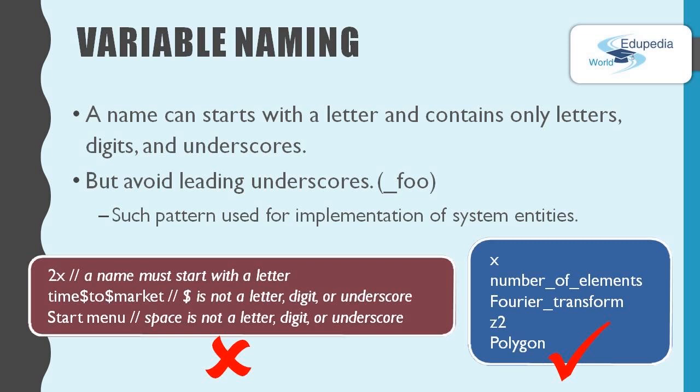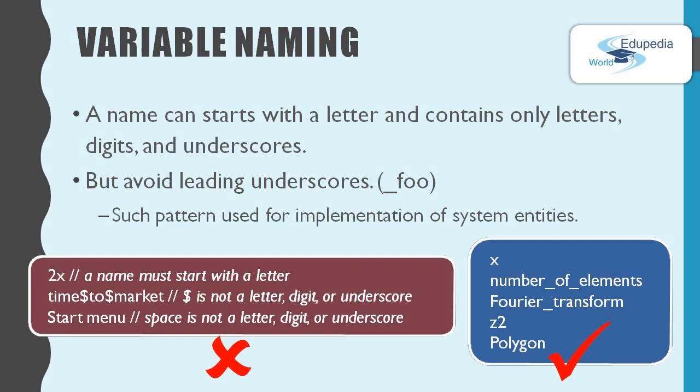For example, the letter x, number_of_elements, all in simple, and Fourier_transform with a capital F, simple z2, and Polygon with a capital P. All of these are valid variable names, but the other set cannot be used as variable names. For 2x, we cannot use a number at the beginning. For time$to$market, we cannot use the dollar sign because it's not a letter, a digit or an underscore. For start menu, we cannot use a space in the middle. So for these names, the C++ compiler will not accept them as names.